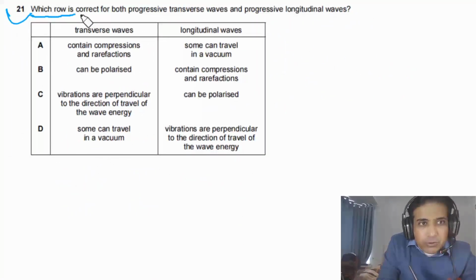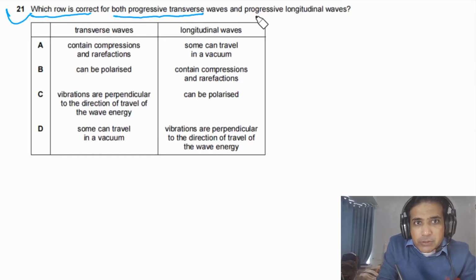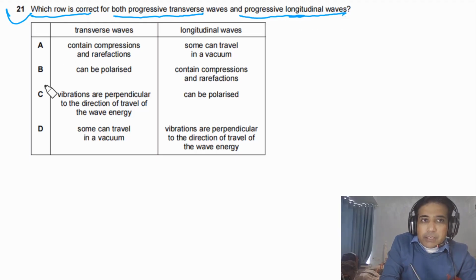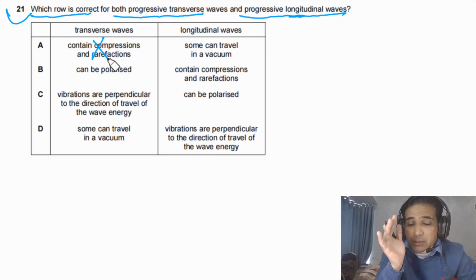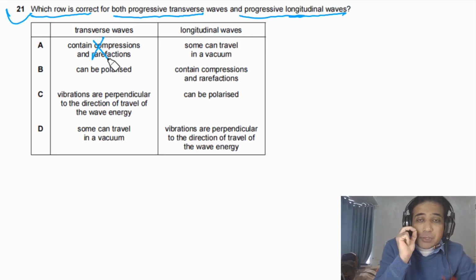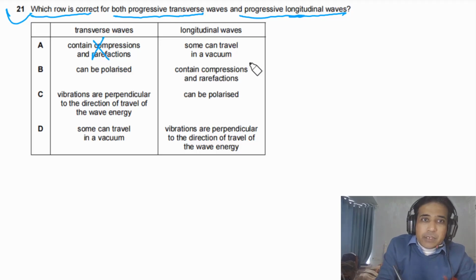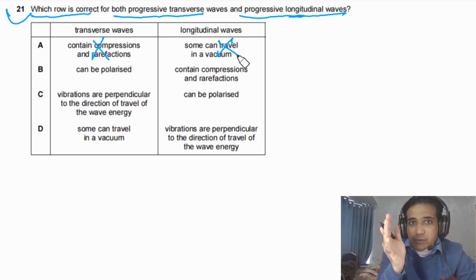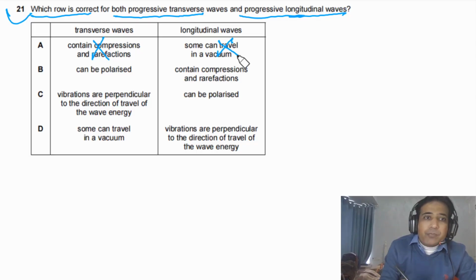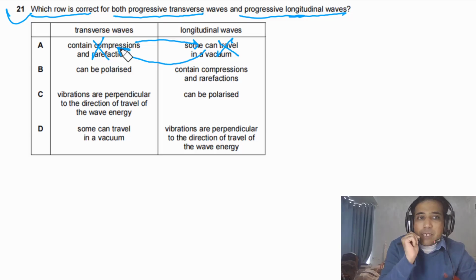Question 21 says, which row is correct for both progressive transverse waves and progressive longitudinal waves? If you look at the given options, the first option says contains compressions and rarefactions. No, transverse waves do not contain compression and rarefaction. This is a property of longitudinal waves. Can travel in vacuum. No, longitudinal waves cannot travel through vacuum. So this is a property of longitudinal waves and this is a property of transverse waves. So option A is not correct.